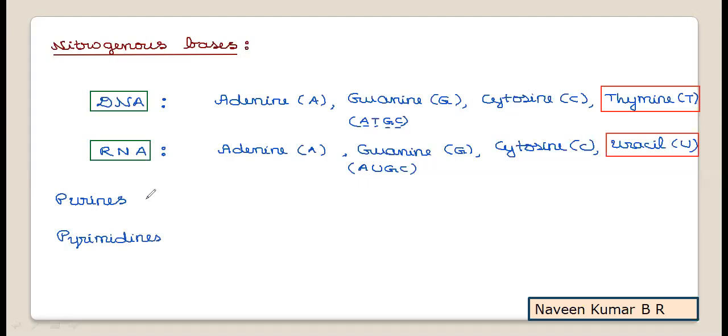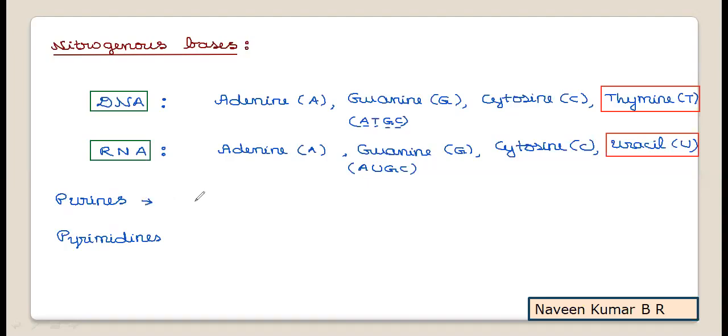As the nitrogenous bases containing a purine ring are called purines, the nitrogenous bases with pyrimidine rings are called pyrimidines.